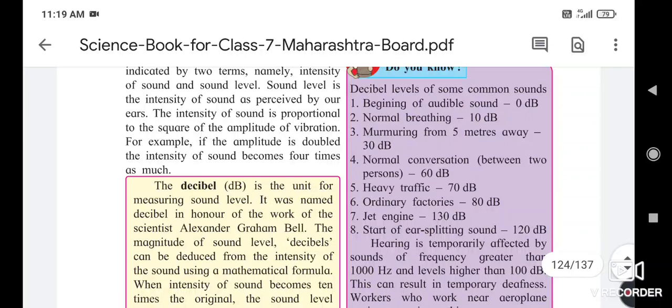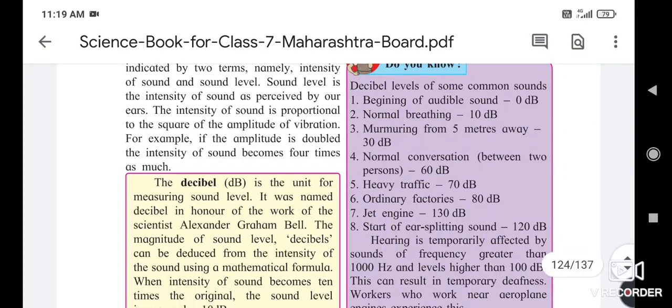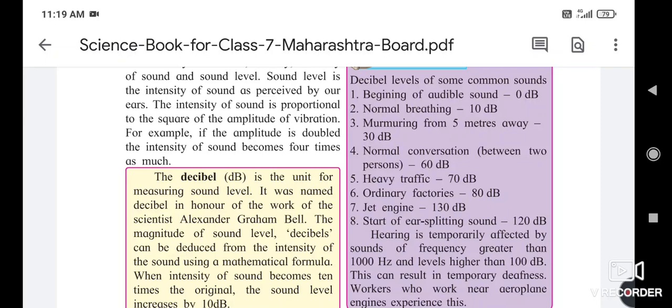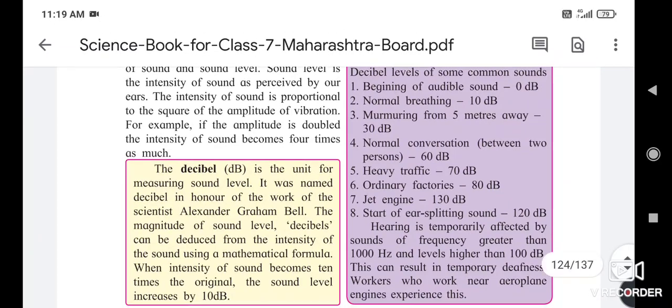That is the beginning of the audible sound with 0 decibel. Normal breathing is 10 decibels. Murmuring at 5 meters away is 30 decibels. Normal conversation between two persons is 60 decibels.